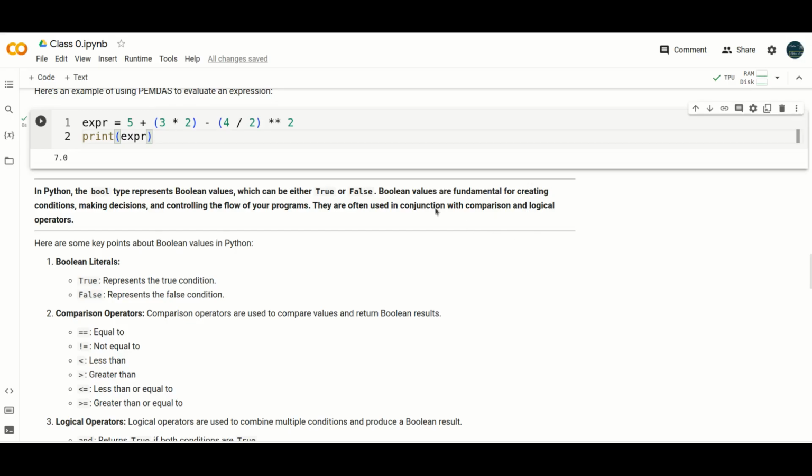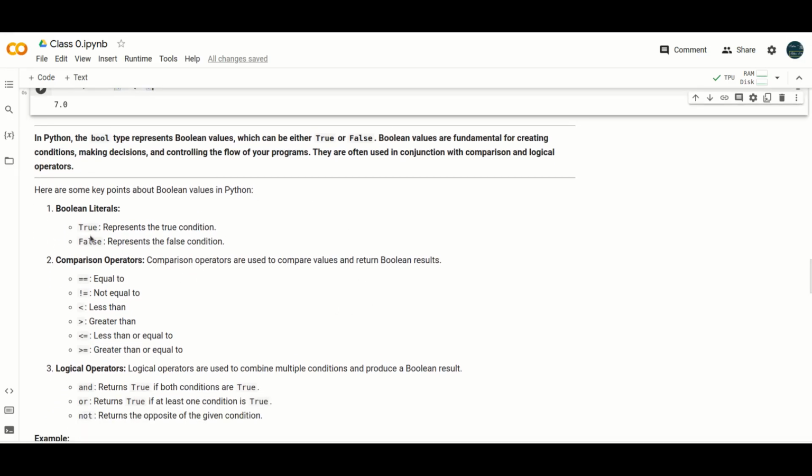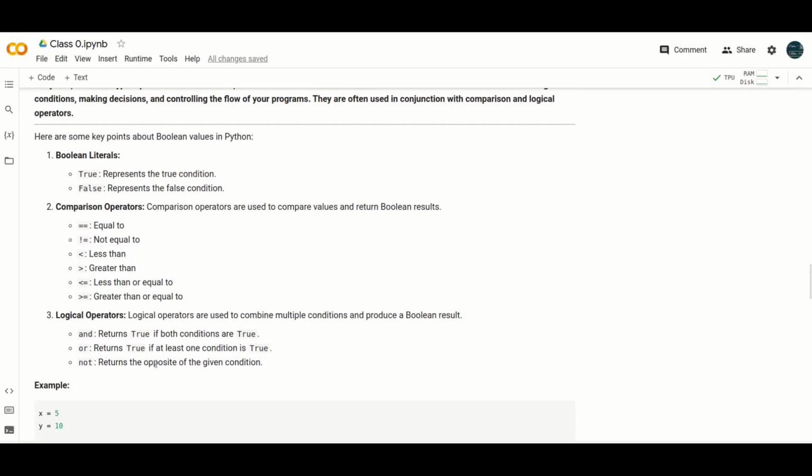The Boolean literals are True and False, representing a true condition and a false condition. There are 6 comparison operators: double equals, called equal to; exclamation equals, not equal to; less than; greater than; less than or equal to; greater than or equal to. There are 3 logical operators: AND, OR, and NOT. AND means both conditions must be true for it to evaluate to true. OR means at least one condition is true. NOT returns the opposite of the given condition.